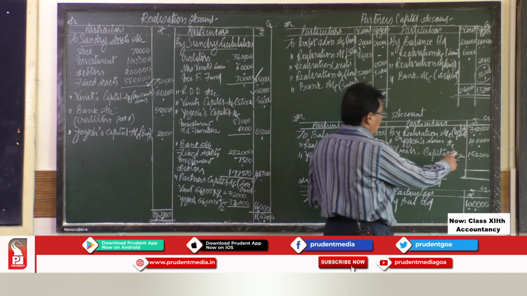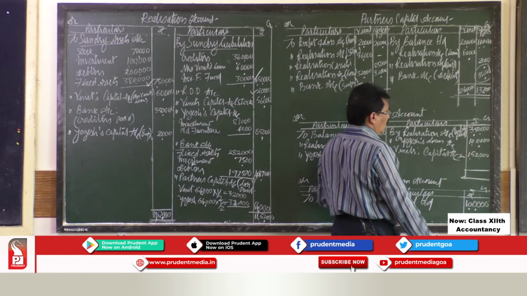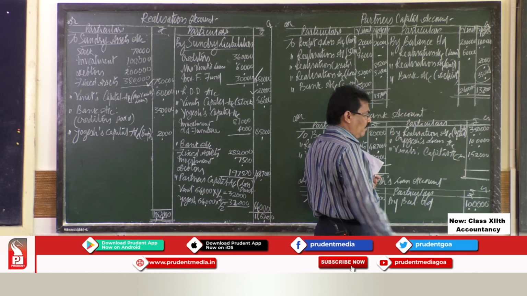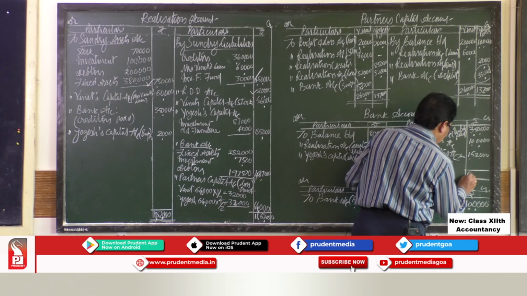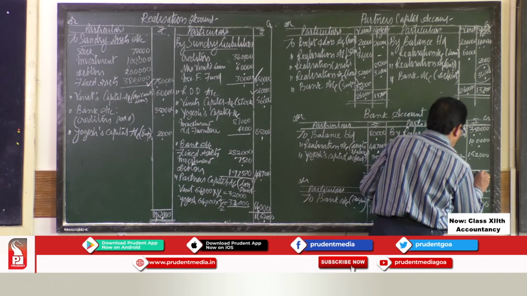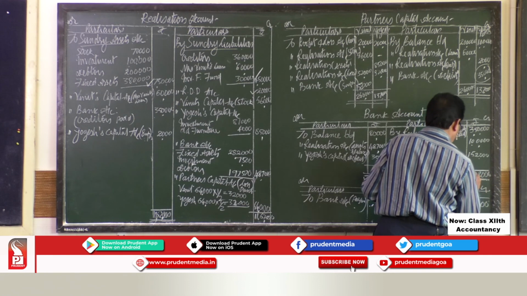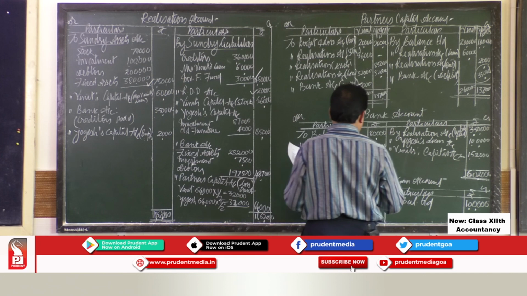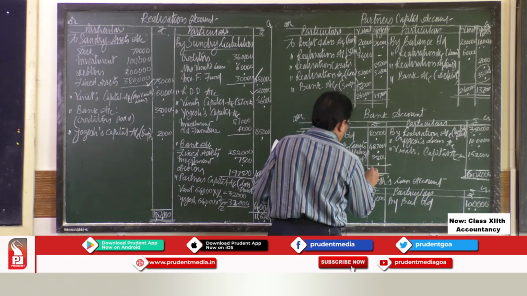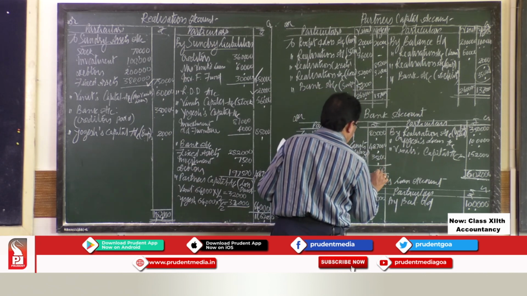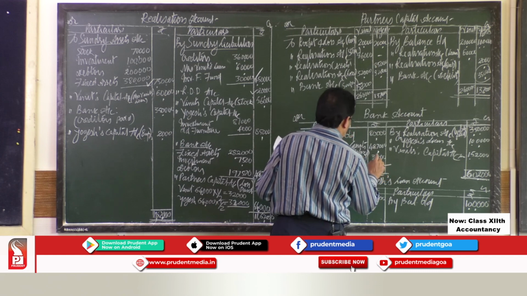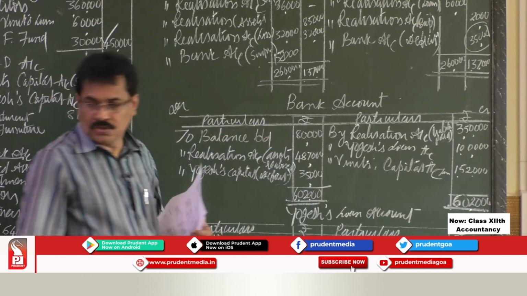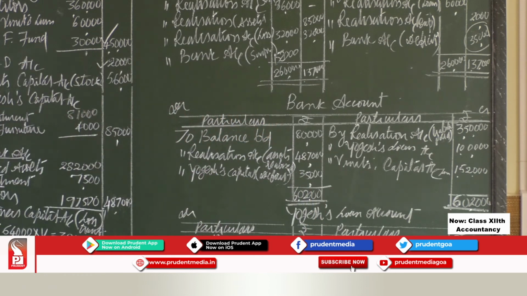So on the credit side, 3,50,000 plus 1 lakh, 4,50,000, 4,50,000 plus 1,52,000 is 6,02,000. So our bank account tallies.